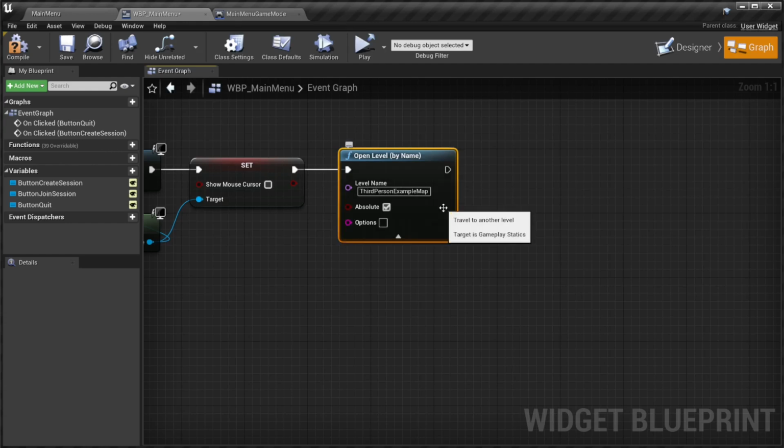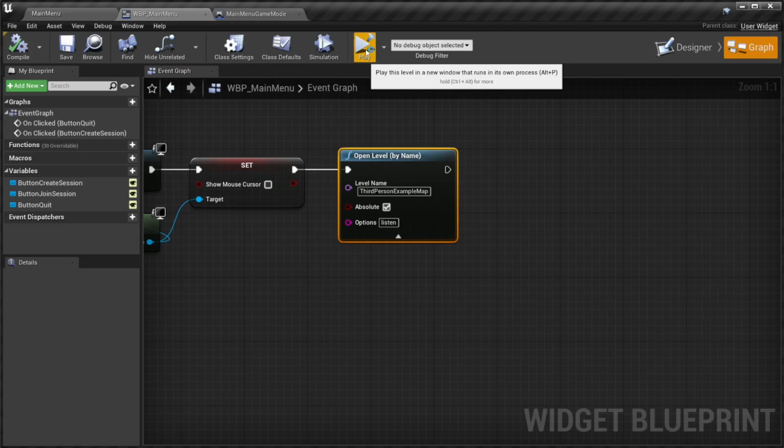And we use the option listen to start a listen server. This is very important. And that's it. We have just implemented a game server using Epic Online Services with blueprints.